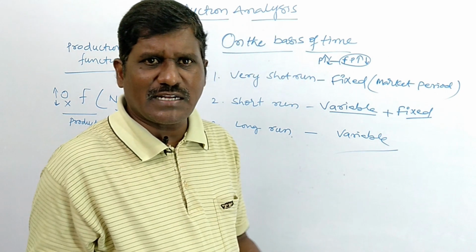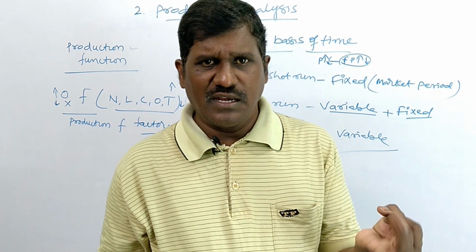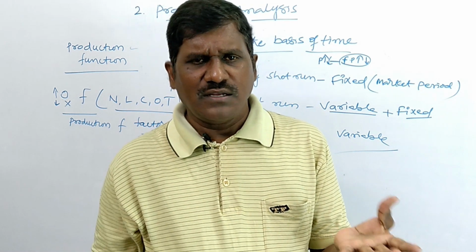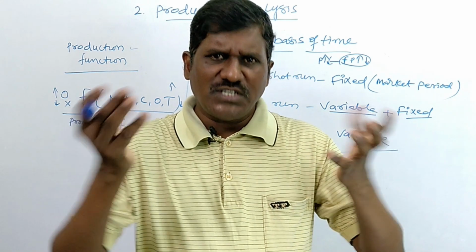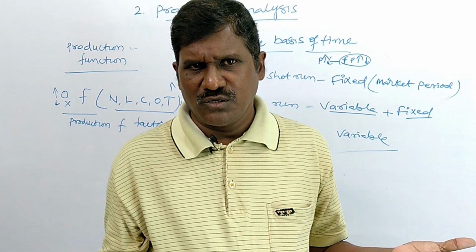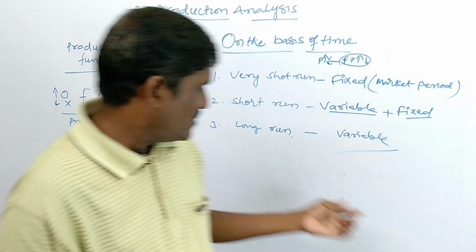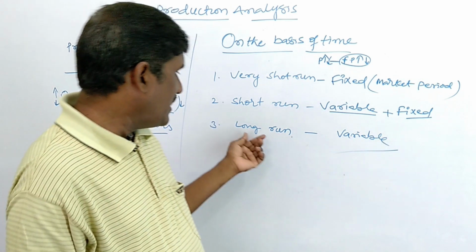Why? Because we have a lot of time to change all the factors of production. Easily we can change the land, labor, capital, organization, technology. Whatever we want to change to increase the production, it is possible to change all factors of production. We have a lot of time. As a result, all factors are variable. We can get more productivity in the long run.